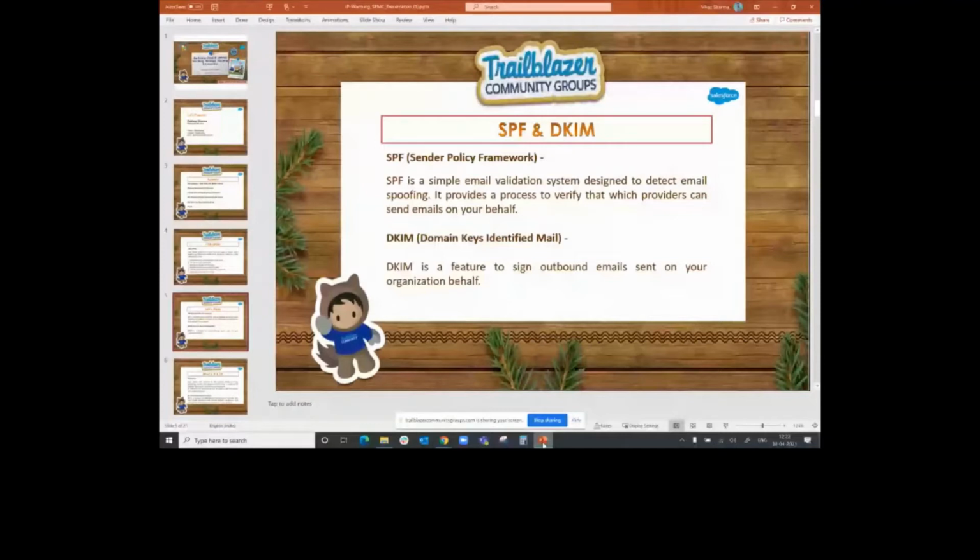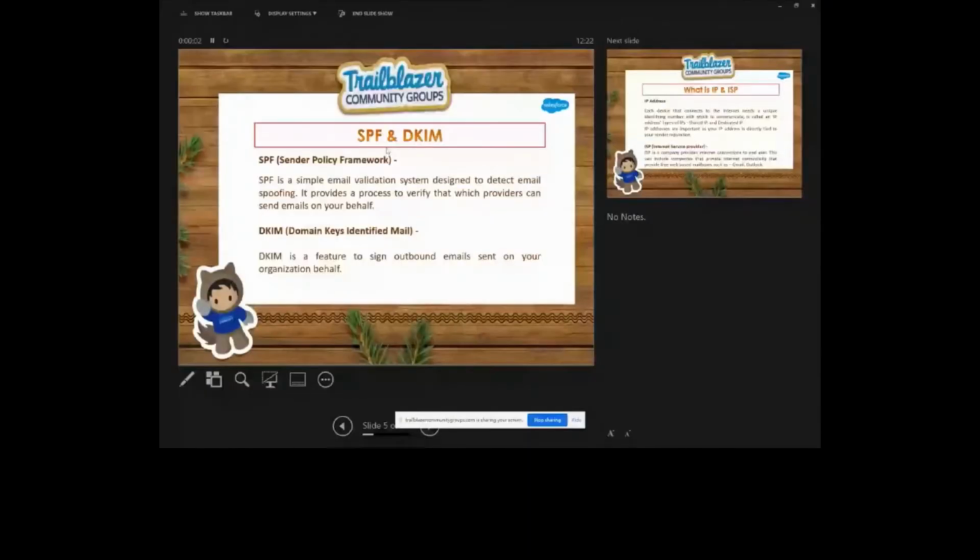Okay. So here you can see the line, sign outbound email sent on your organization's behalf. This is a feature which can give you confidence that this email was handled by the third party. So you have to always have DKIM authorized. Going to the next slide.